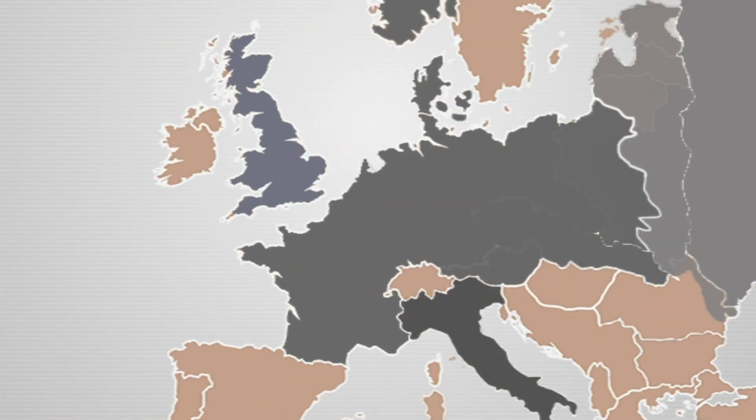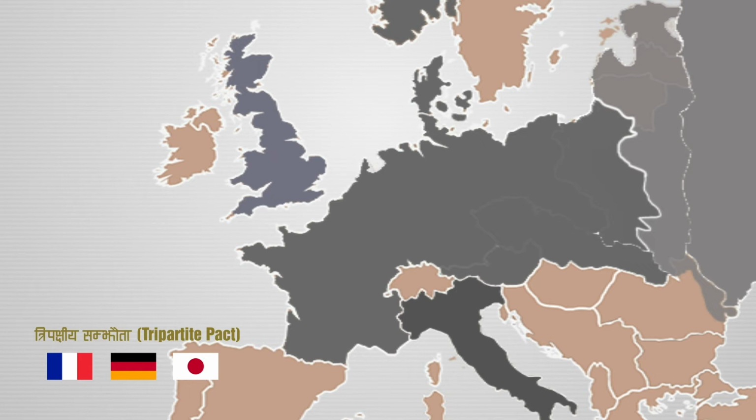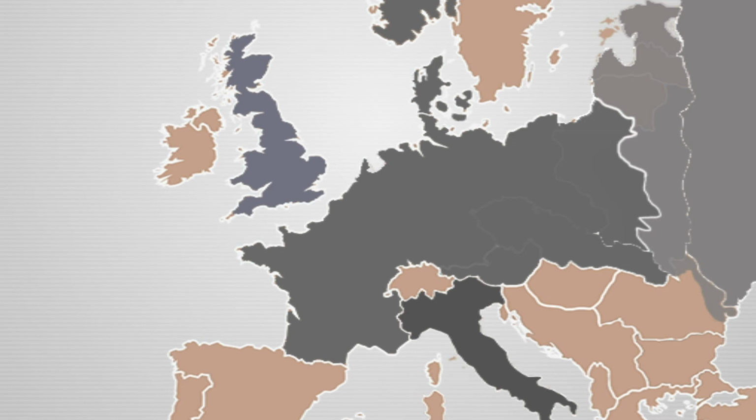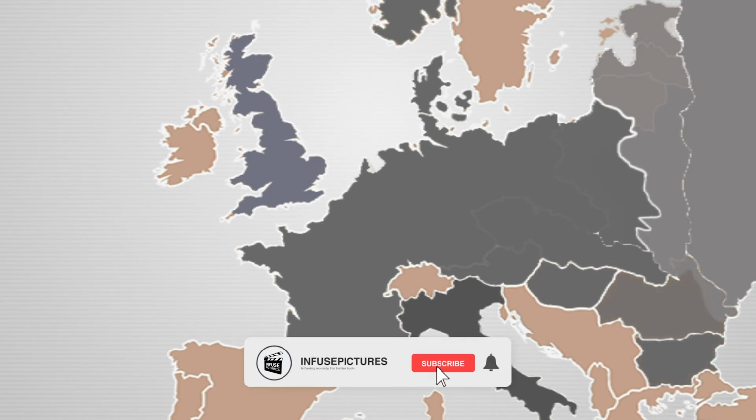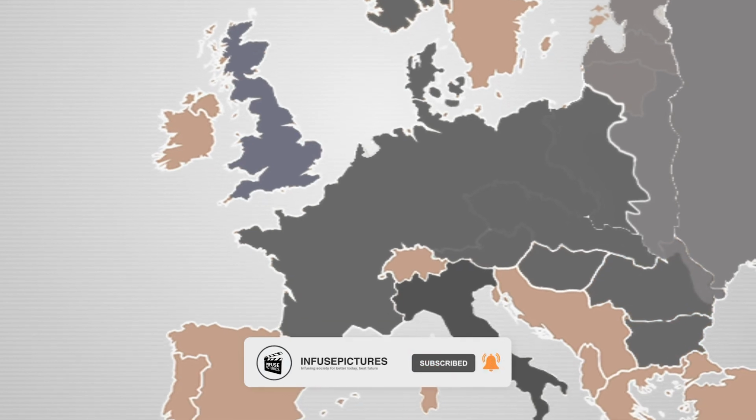During the same time in 1940, Germany made a treaty with Japan and Italy, which is known as the Tripartite Pact, and they were called the Axis Powers. Now, if any country attacked Japan, it would be considered an attack on Germany and Italy as well, and vice versa. If one of the three countries got attacked, it would be considered an attack on all three countries. Hungary, Bulgaria, and Romania joined the pact later on.